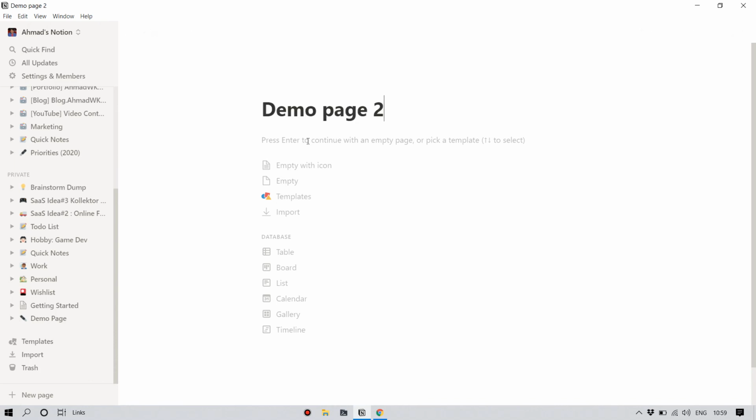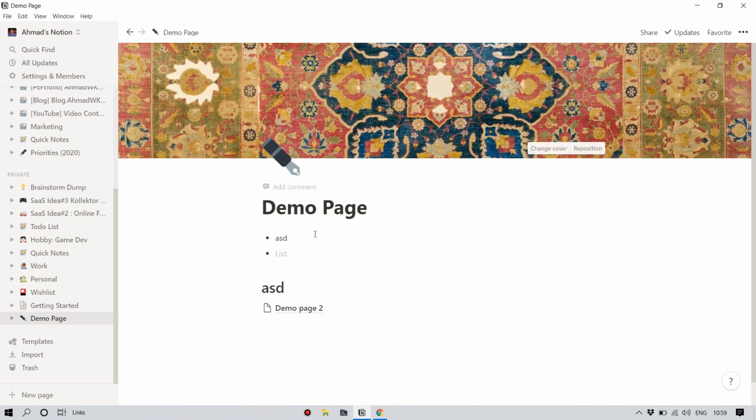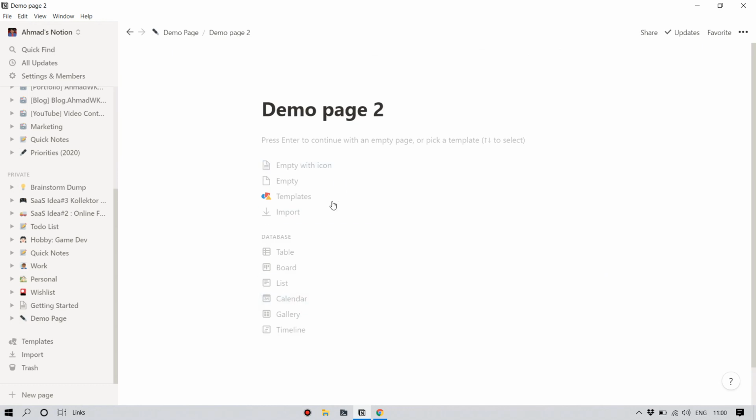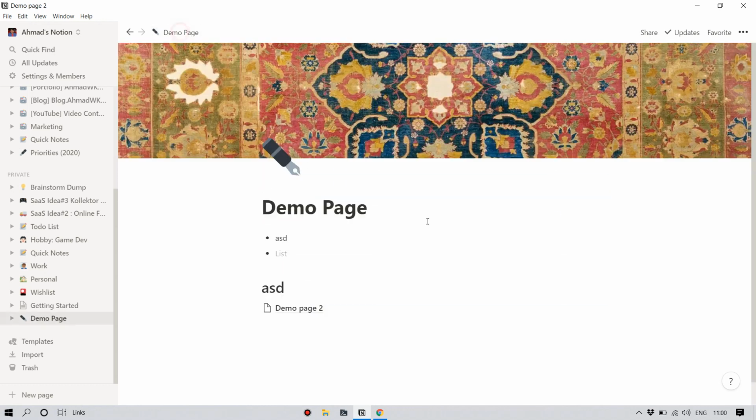So this is another interesting thing. You are seeing this breadcrumb here. This page is inside the first page. So just like a web page, you can link other pages inside some page. So you can go from this page to that page. You can have another page here.